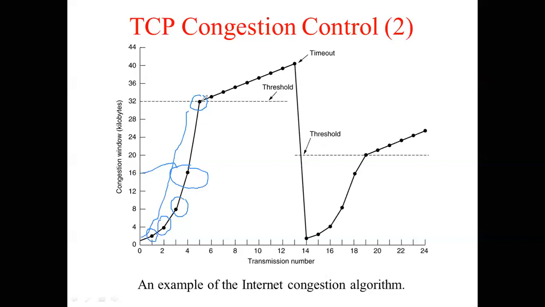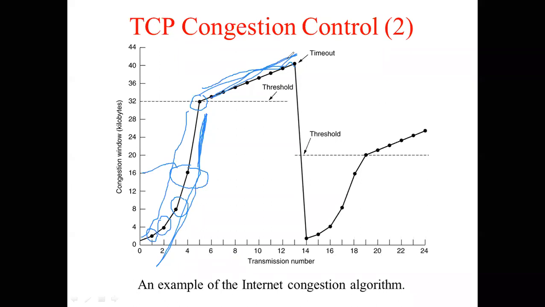But after it reaches a certain threshold, the increase in the number of packets is not double. Can you see this part of the curve? You can observe that now the increase is there, but it is linear. I want you to see this part of the curve, which I'm trying to show you now. This part of the curve is exponential, and this part is linear. Linear means the increment happens, but it doesn't increase exponentially or keep on doubling. It just keeps on sending a few more packets than usual.